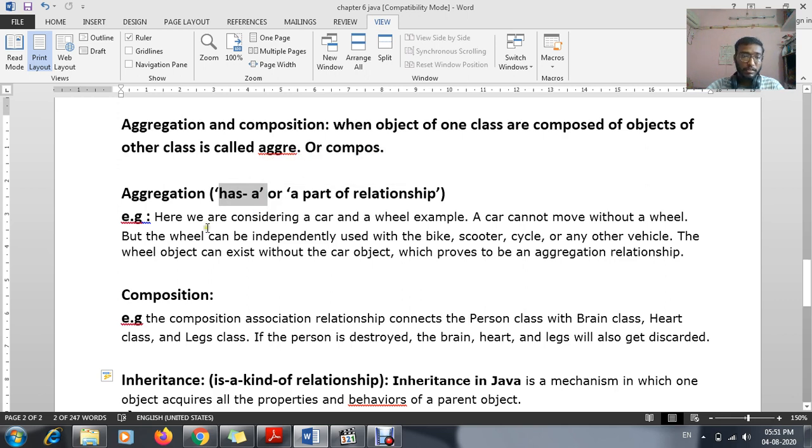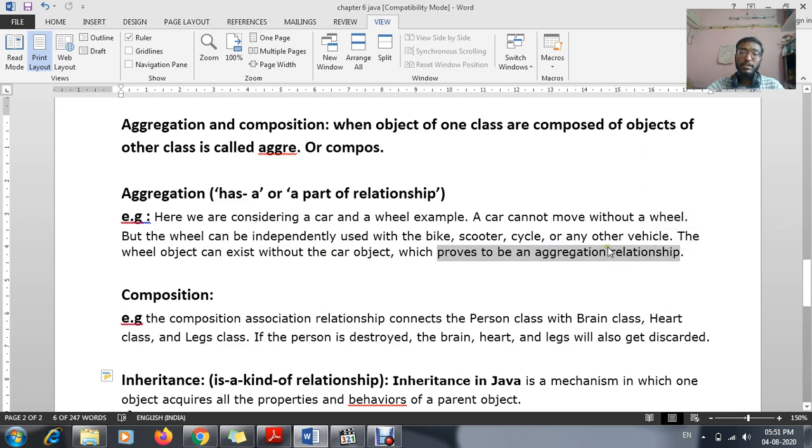Okay, this is the best example I've written over here. Here we are considering a car and a wheel example. A car cannot move without a wheel. Okay, but the wheel can be independently used with the bike, scooter, cycle or any other vehicle. The wheel object can exist without the car object, which proves to be an aggregation relationship.